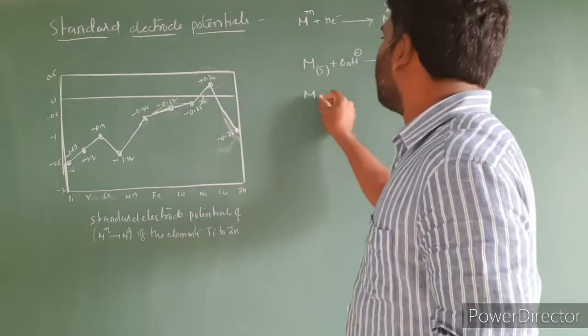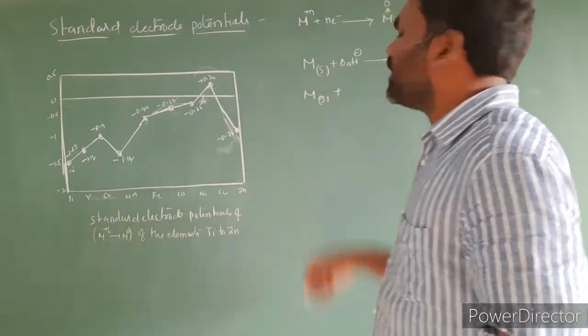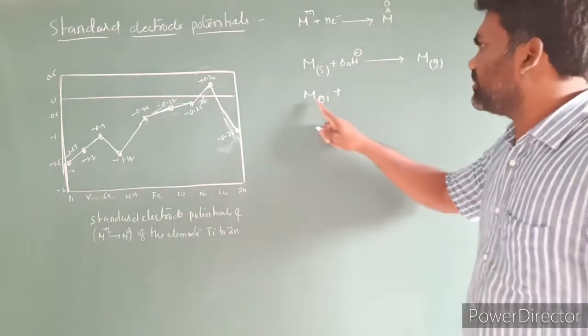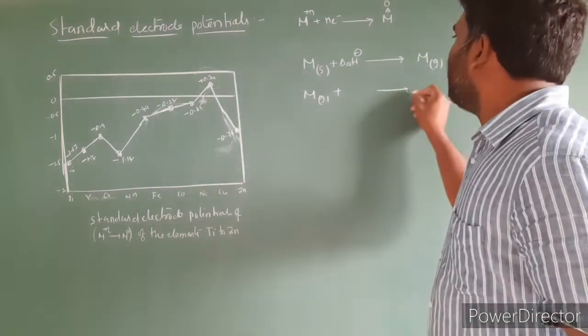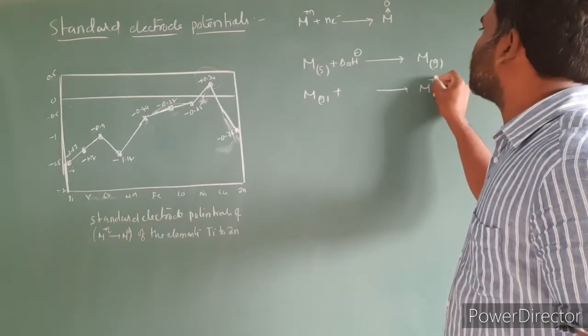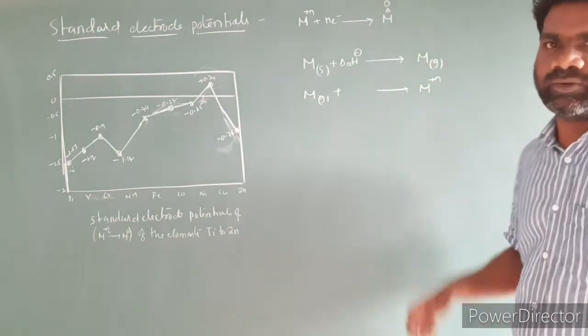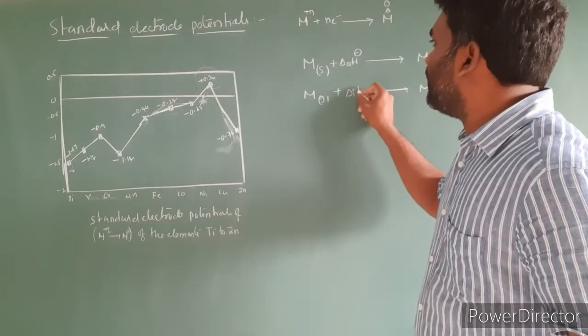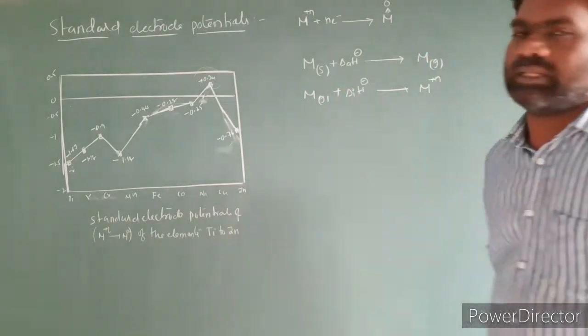Next, the metal we got is in the gaseous state, and we have to remove electrons to convert it into the ionic state, M^n+. The energy required to remove the electrons is called ionization enthalpy.